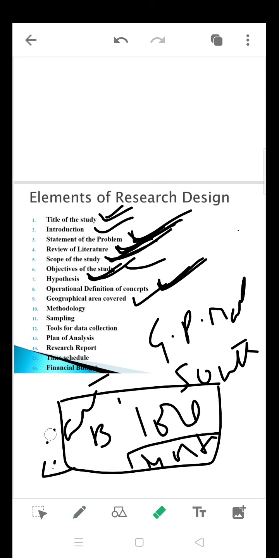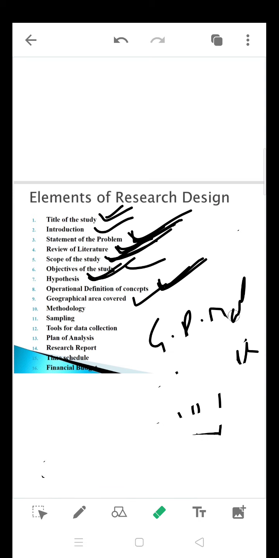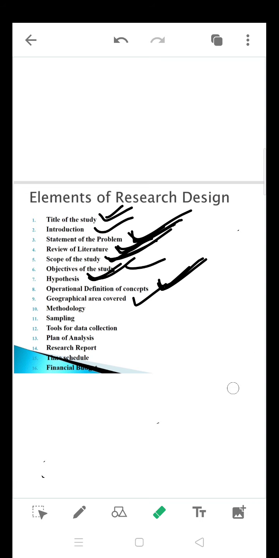So you are going to make a specification of a location, the geographical area where exactly you are conducting or covering your research. Okay, next one is methodology. Methodology I'll discuss. We have many types of research, and we are going to discuss that in this chapter only. Methodology: what type of research method you have adopted, what is your sample size, everything is going to be confined here. So types of research methods we are going to decide.